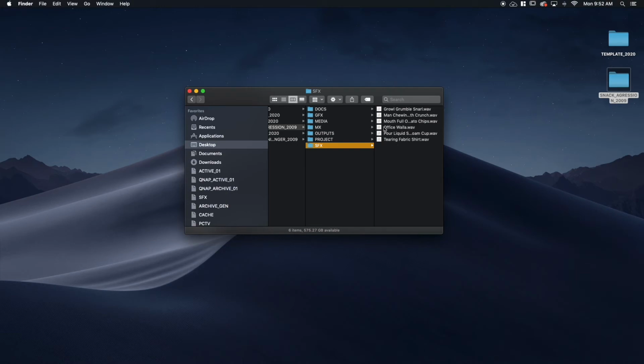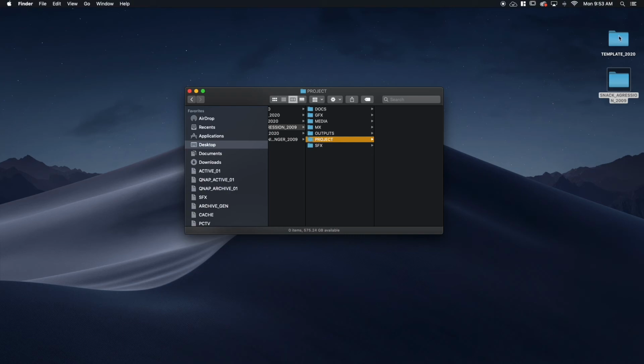We've got office walla, which is just the background sound of the office, phones ringing, people murmuring, that sort of thing. We've got a growl, grumble, snarl. That's the clip getting angry before it attacks. There's all kinds of things in here for you to use. However, there is nothing in the project folder.